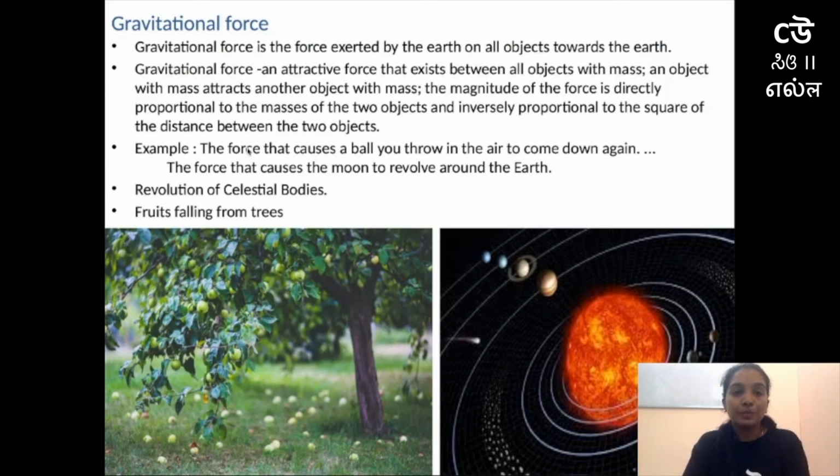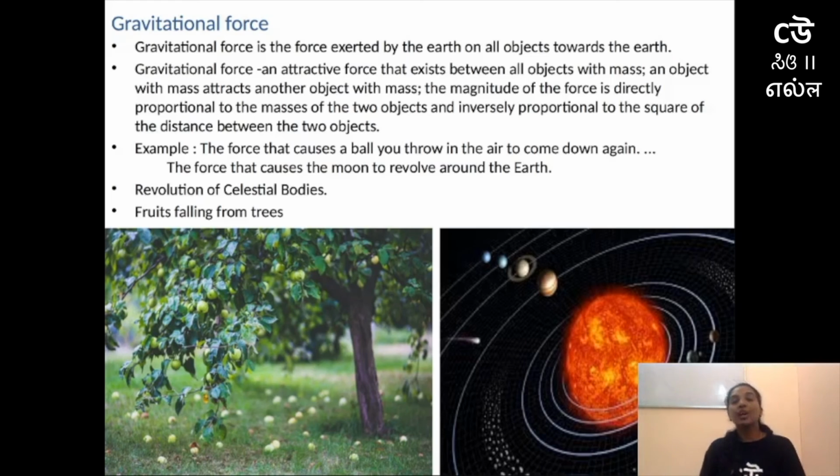And also, the moon is revolving around the earth. Why is it revolving? Because of gravitational force, which attracts the moon and makes it revolve around the earth. And all the planets which are rotating, that is due to gravitational force. And fruits, leaves, everything falling from the tree will be moving towards the earth, and that is due to gravitational force.